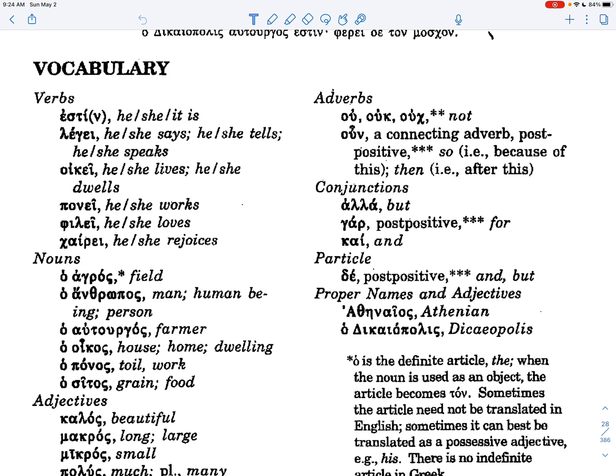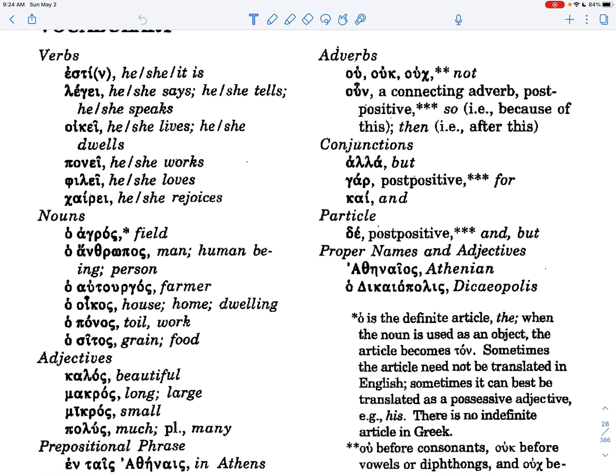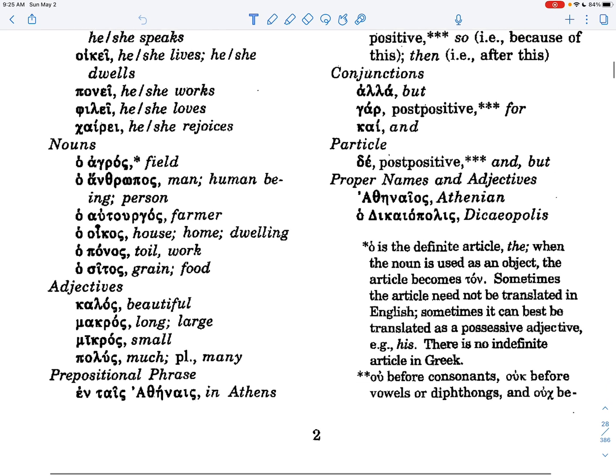All right, now nouns. Ho agros, field. Ho anthrōpos, man or human being, person. Ho autourgos, farmer. Ho oikos, house, home, or dwelling. Ho ponos means toil or work. Ho sitos, grain, food.